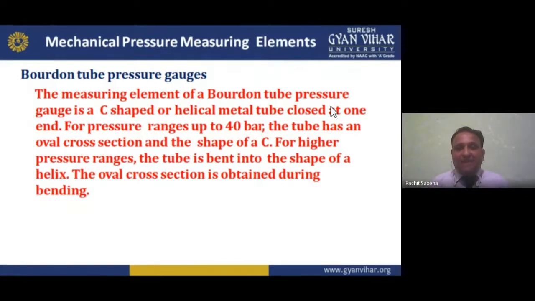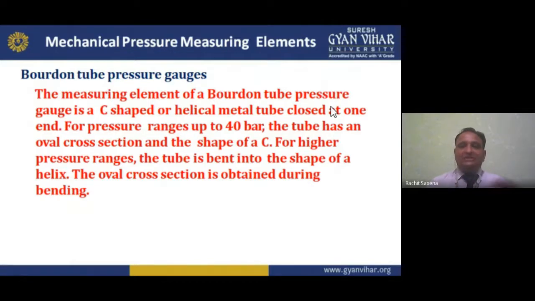For mechanical pressure, we have the Bourdon tube. In this Bourdon tube, it is a C-shaped or helical metal tube. Here one end is closed and the other is open, and it ranges up to 40 bar. So we can measure up to 40 bar.